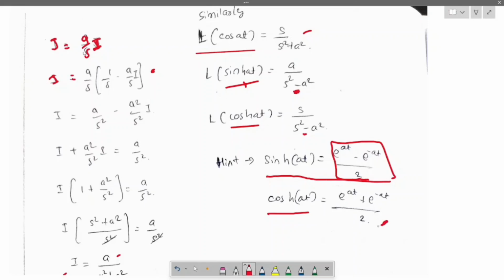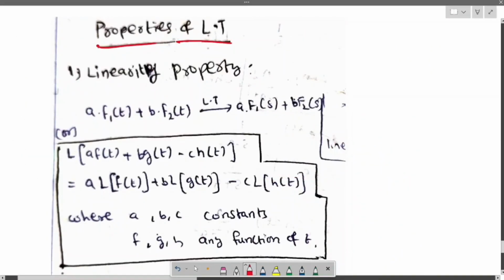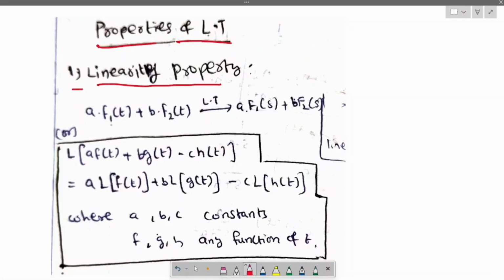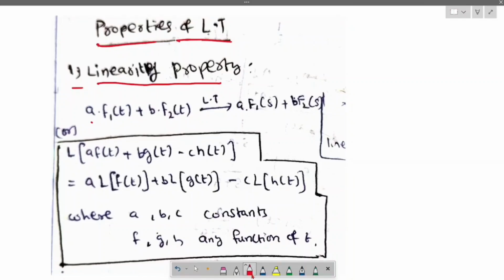When you use these formulas in the f of t place of the Laplace transform, the first property is the linearity property. The linearity property says that a f1 of t plus b f2 of t, when we apply the Laplace transform, gives a F1 of s plus b F2 of s. These are simply constants. How they are attached to the time function, the same way they attach to the frequency domain functions.